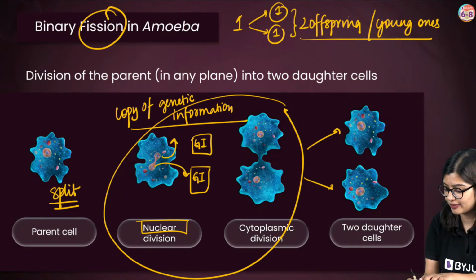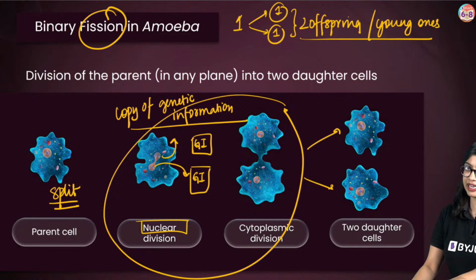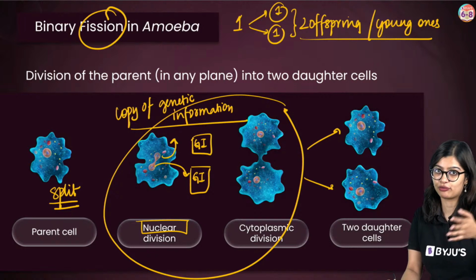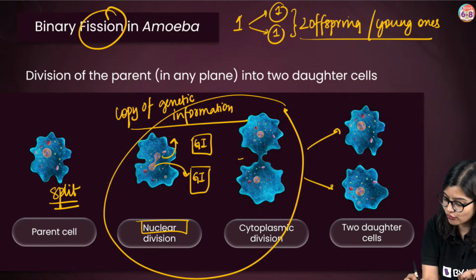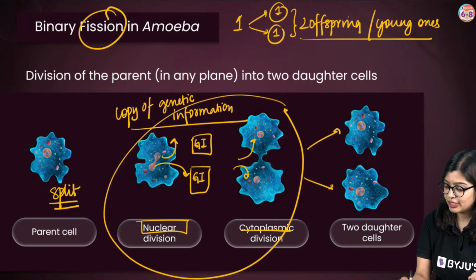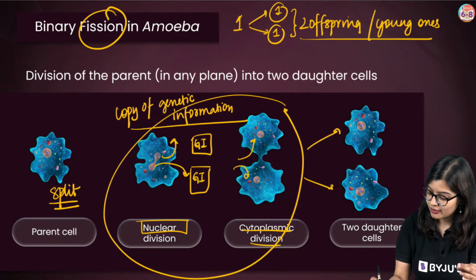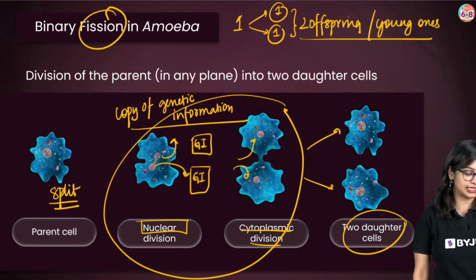After that, what will happen? Now not just genetic information, all the other things inside the cell also need to be made for the new daughter or for the new offspring. So all of that will also get divided during cytoplasmic division, and in the end, what will happen? We see that we get two daughter cells.